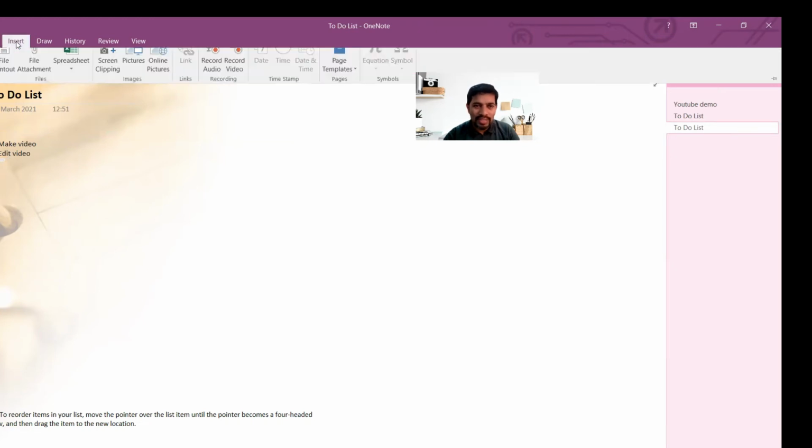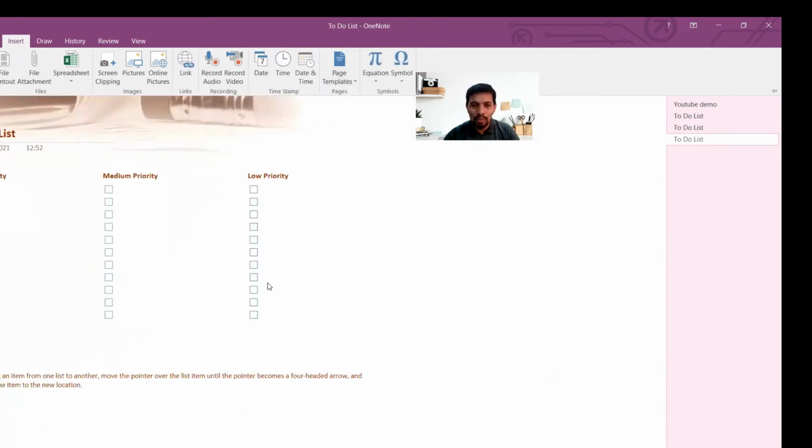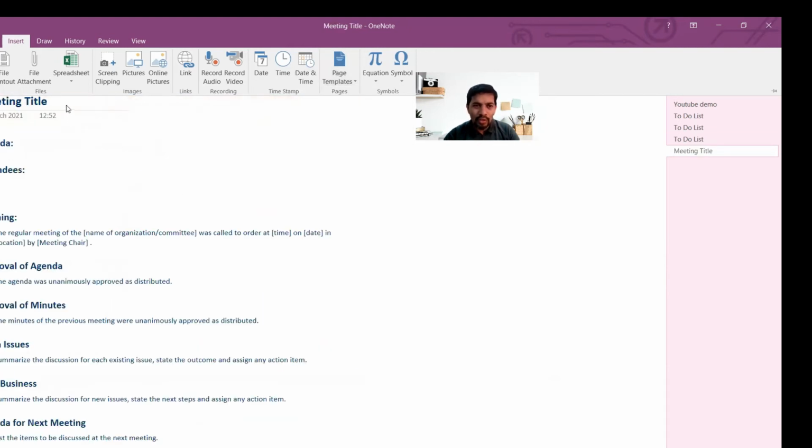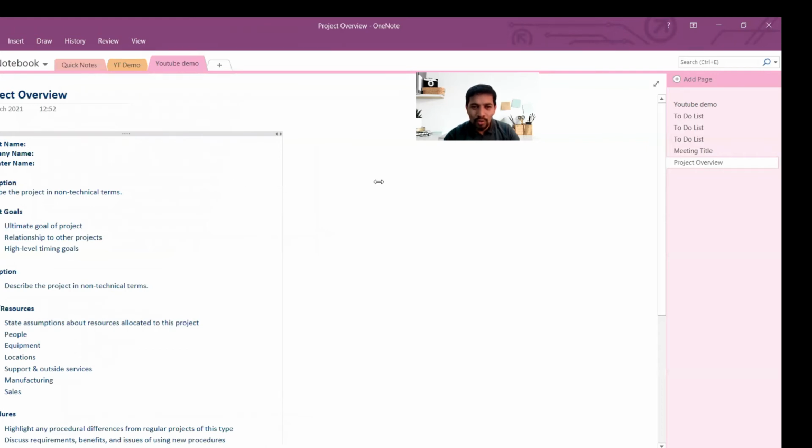So let me go back to insert, and let me go to another one. Formal prioritization is a very interesting one. For example, high priority, medium priority, low priority, you can do that. And if you want to have any other things like formal meeting minutes, all these come here. You need to give the meeting title, agenda, attendees, opening, approval of agenda, approval of minutes, open issues, new business, agenda for next meeting, and all that you can do. Or if you wanted to have the project overview, like typically how you get it in the minutes, I mean, Six Sigma, Lean Six Sigma project charter, similarly you will have here. So you can also do that here.